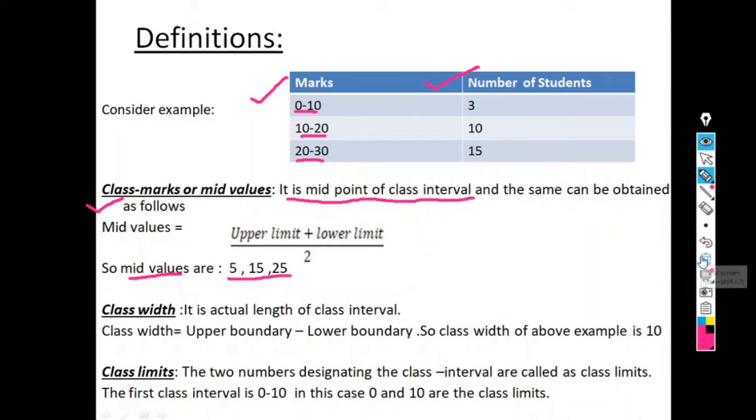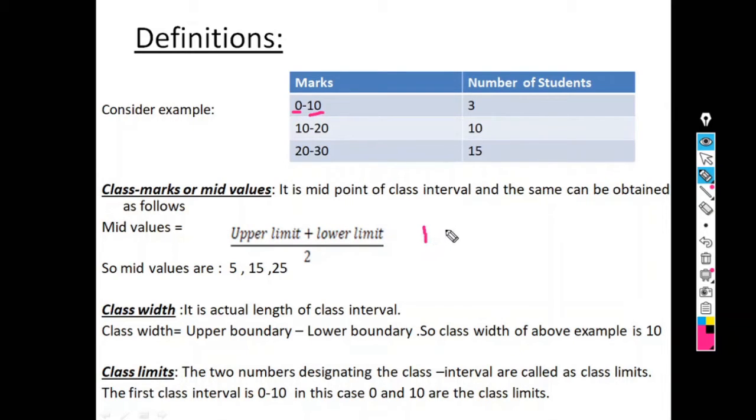Either you obtain it orally, or see this formula that is given: upper limit plus lower limit divided by 2. So what is upper limit? 10, 20 and 30 are called upper limits, while 0, 10 and 20 are called lower limits. So for the first case, upper limit is 10, lower limit is 0.